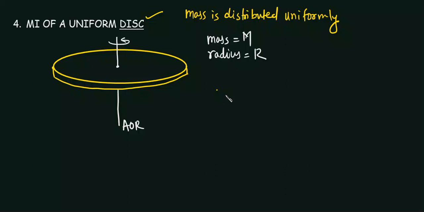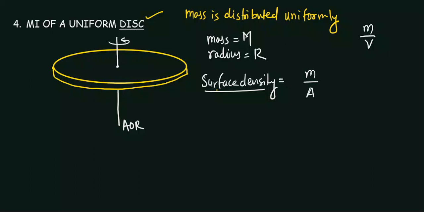So we will define a new concept called surface density. You know that volumetric density, or simply density, is mass upon volume. If I am defining surface density, it is mass upon area.